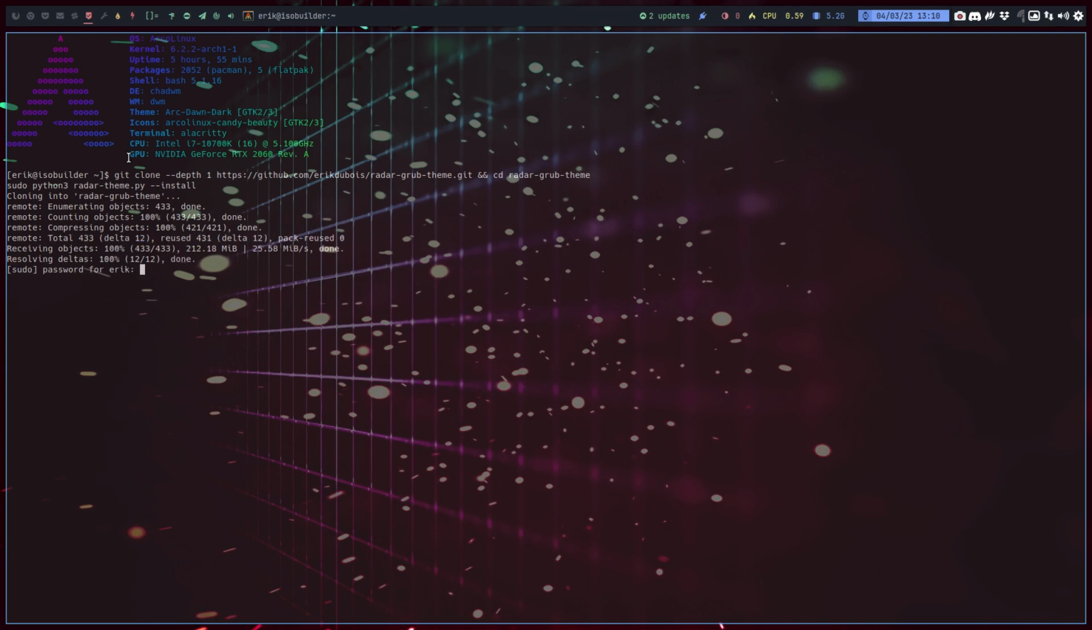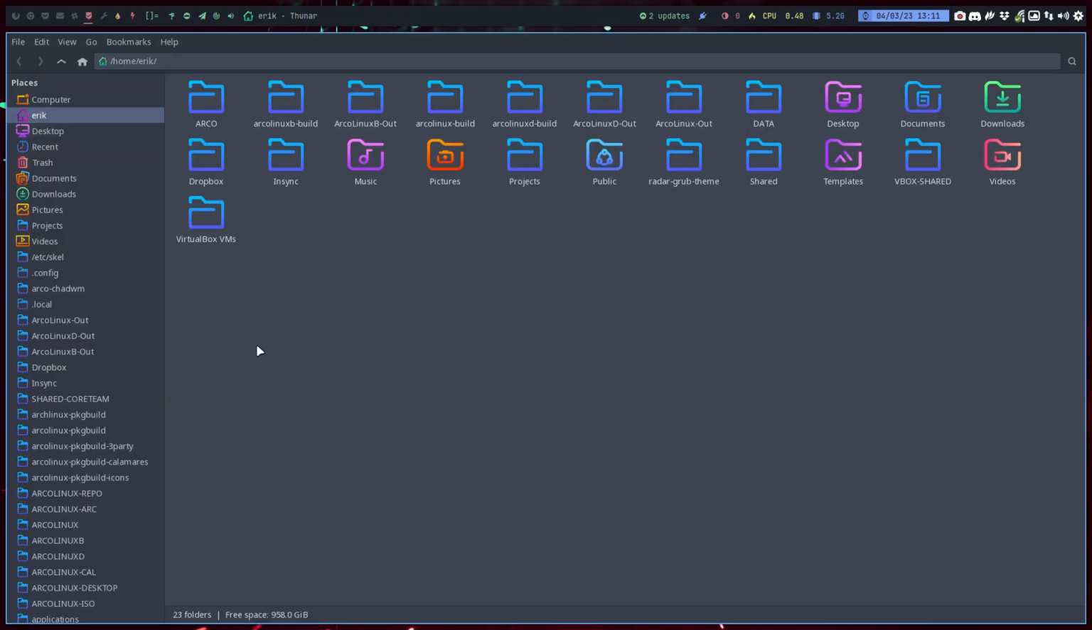And here comes the sudo, right? Sudo python3 radar-theme.py install. I better not do this on my ISO builder. I tell you what to do and I do what I tell, right? Don't mess your main system up by experimenting. I'll have another computer and I'll test it there on real metal, right? But yes, it seems that it's working, right? We have here, everything is available on this machine. All right.